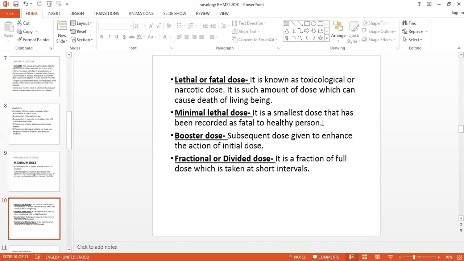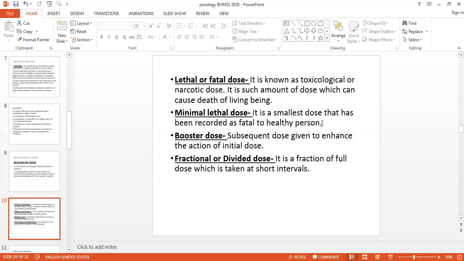So if he has eaten 50 grams of arsenic, for example, that will lead to death. So that is a fatal dose. But in the range from 0 to 50, 50 is the fatal dose. But if he eats even 10 grams out of that 0 to 50, and that is fatal to him, then that will be the minimum lethal dose. Even in such a small quantity, if he eats, it will lead to death. That is known as the minimum fatal dose.